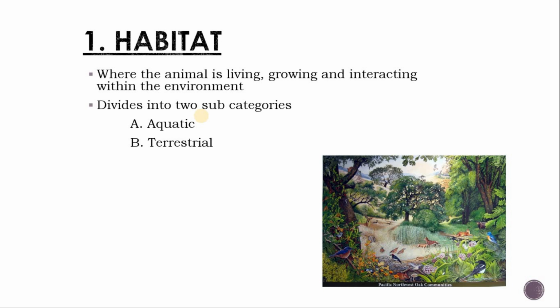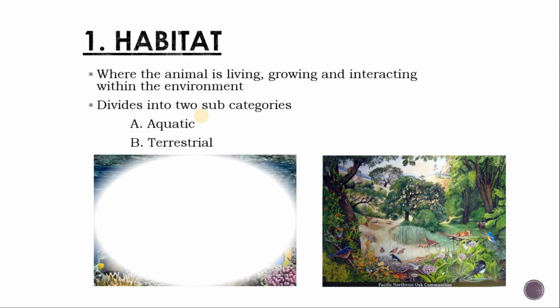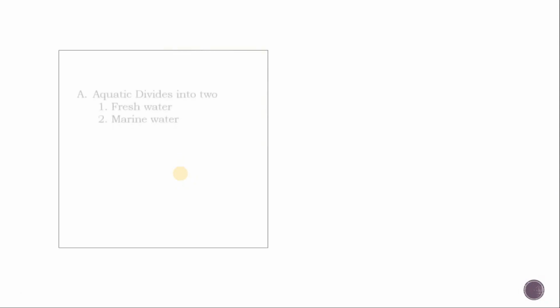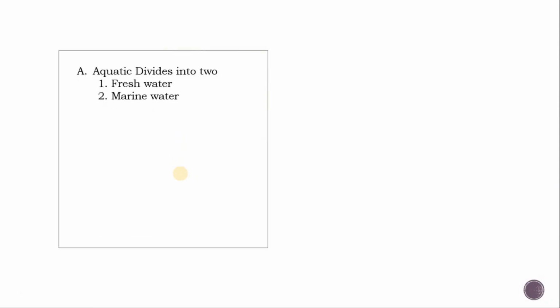In the aquatic habitat, all the water bodies are contained, and in the terrestrial habitat, all the lands are included. Here you can see the aquatic habitat. Various animals are seen here, and various corals and sponges are also seen. The second picture is a terrestrial ecosystem. Some birds, some mammals and some insects are found here. Now we will further discuss these two in detail.